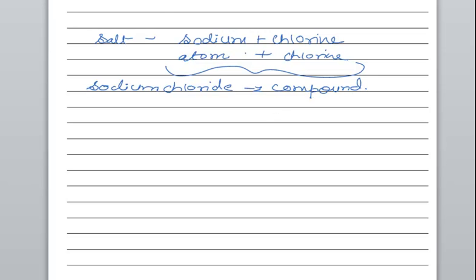Now it cannot happen that you bring an atom of sodium and an atom of chlorine and they will just be together. Is it possible? You can't be a friend with any student of your class. You should have some connection with them, like you must have a liking for him or her.